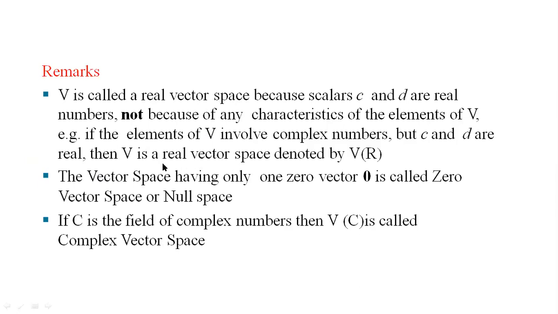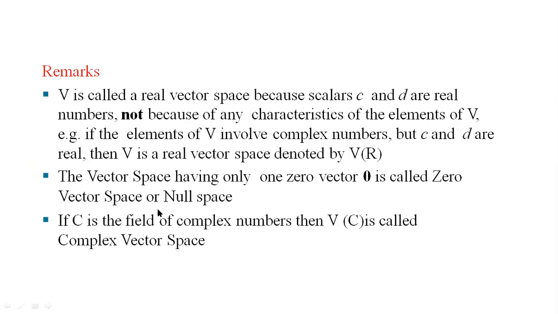Therefore, the real vector space is always denoted by V(R). If C is the field of complex numbers, then the vector space is called a complex vector space. It is denoted by V(C). So you have to remember these two: real vector space and complex vector space. It depends on the scalars. If the scalars are real values, then that vector space is called a real vector space. If the scalars are complex numbers, then V(C) is called a complex vector space.